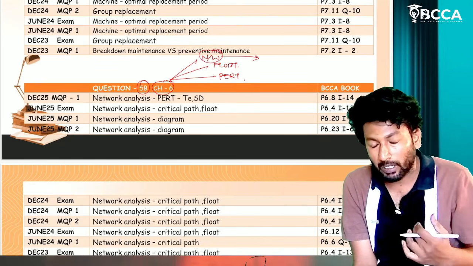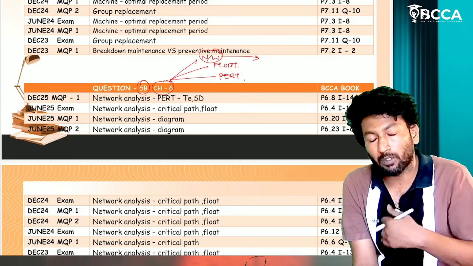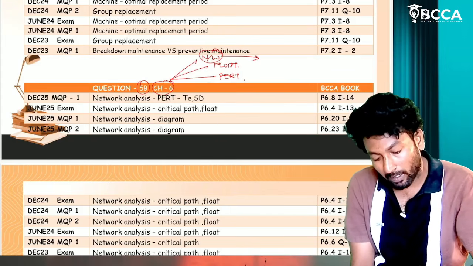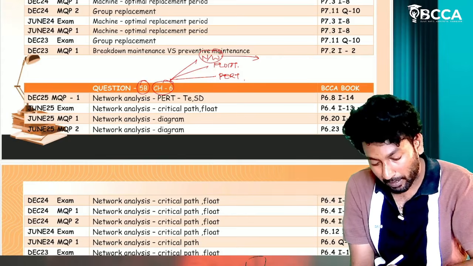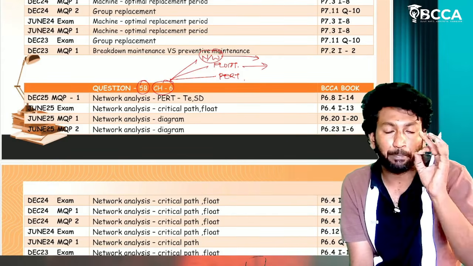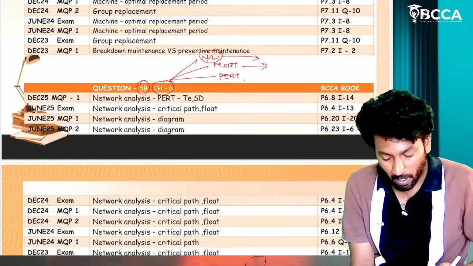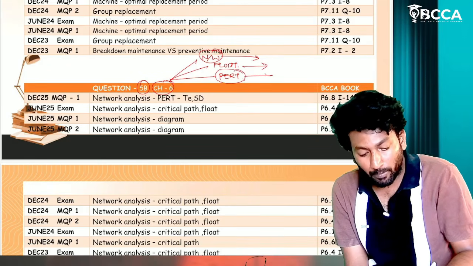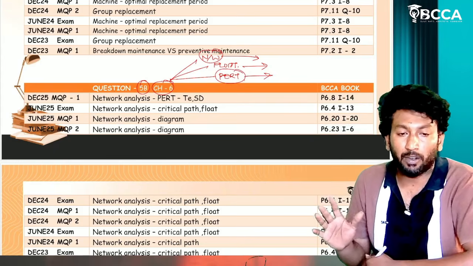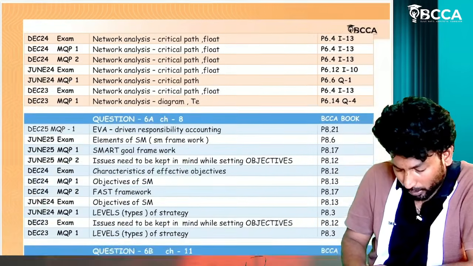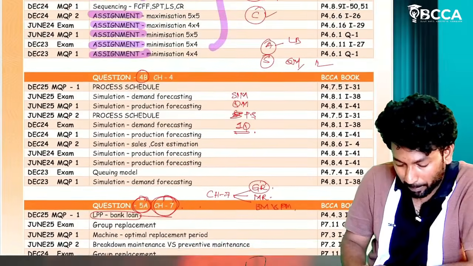In our BCA workbook, or whatever material you are following, prepare all the questions and practice network diagram drawing. Next one, float calculation: learn this concept once, practice one problem, enough. For program evaluation review technique, there are 2 or 3 formulas; learn those formulas, practice one problem, enough. Next one is the OM part.